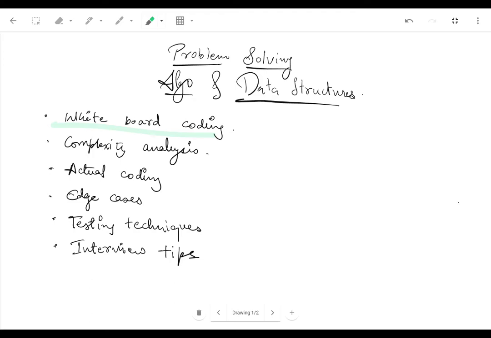This will be followed by complexity analysis and actual coding in a CoderPad style or a LeetCode style where we can run the solutions. We'll also discuss edge cases during those coding videos, and testing techniques and how to structure our code so that it gives the best signals about our coding skills.